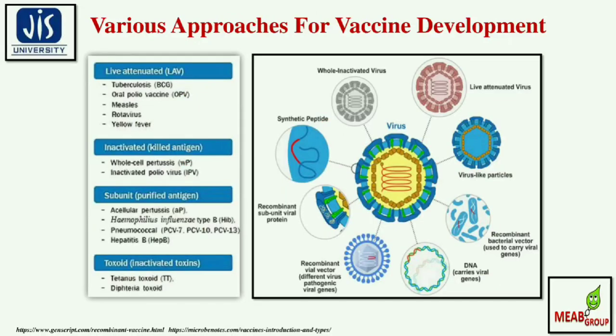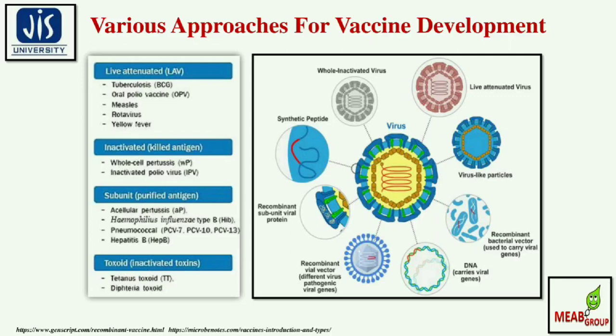Then what are the various approaches for vaccine development? There are 4 different segments. Number 1 is the live attenuated vaccine. Examples are tuberculosis BCG, oral polio vaccine OPV, measles, rotavirus and yellow fever vaccine. The second is the inactivated killed antigen, that is whole-cell pertussis WP, and another example is inactivated poliovirus IPV.